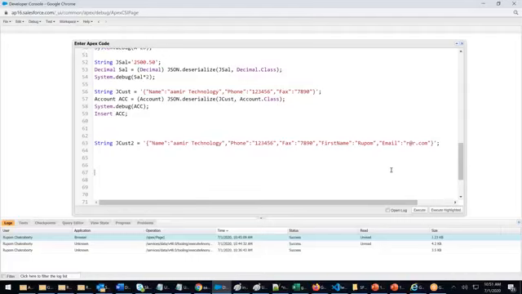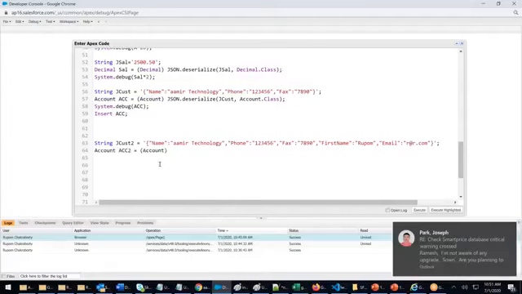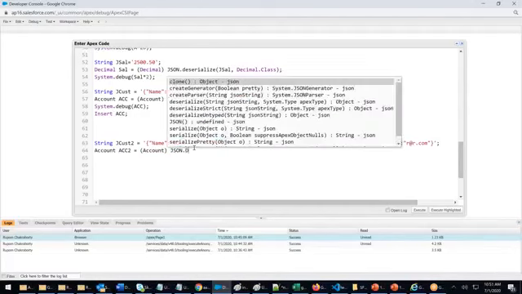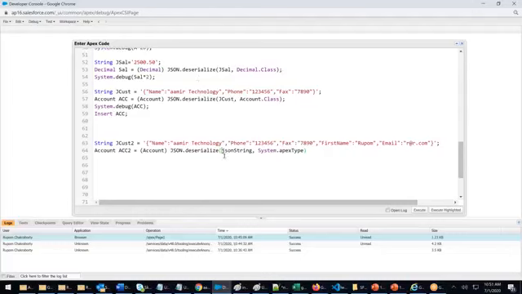Let's see what options I have. There are multiple options available. I want to consume this as account. Follow the same thing you did earlier. I'm copying it. Account ACC2, Account JSON dot deserialize.